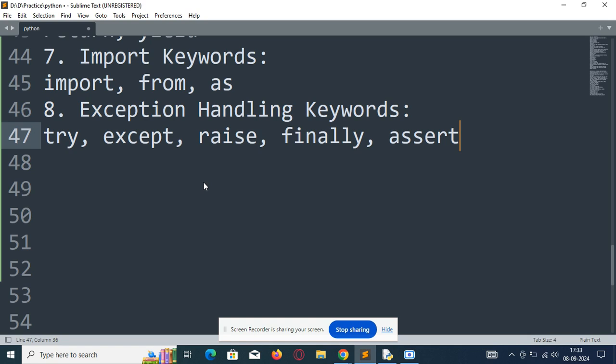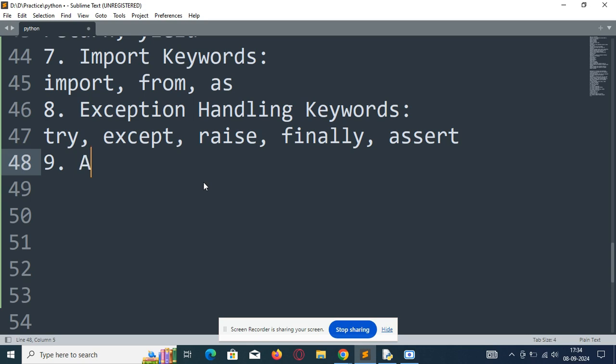Finally keyword will execute code no matter whether any exceptions occur or not. And assert keyword is used when the condition is false, an assertion error is raised to assert a condition. So these are the exception handling keywords.